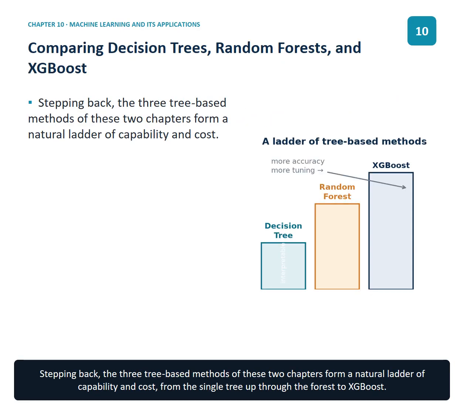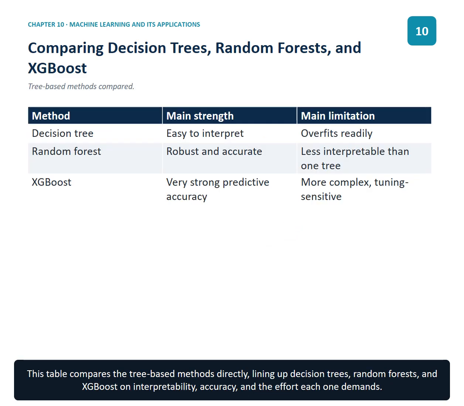Stepping back, the three tree-based methods of these two chapters form a natural ladder of capability and cost from the single tree up through the forest to XGBoost. This table compares the tree-based methods directly, lining up decision trees, random forests, and XGBoost on interpretability, accuracy, and the effort each one demands.